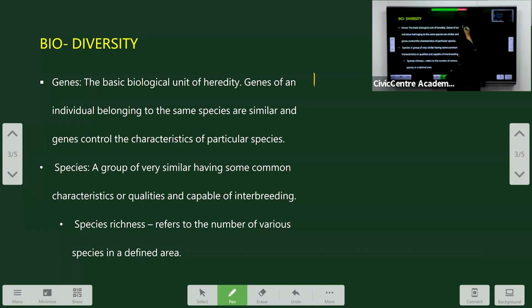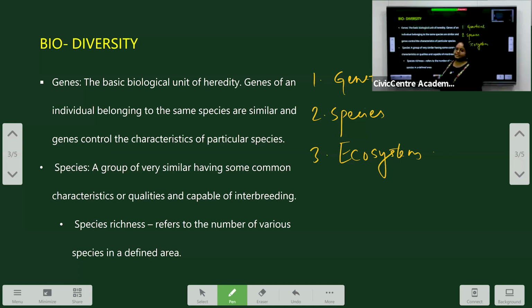Here, we subcategorize biodiversity into genetical biodiversity, species biodiversity, and ecosystem biodiversity. So, let's look at what is genetical biodiversity. Now, genes are the basic biological unit of heredity. So, we see that genes belonging to an individual of the same species are transferred, and the characteristics of the genes are transferred in the particular species.